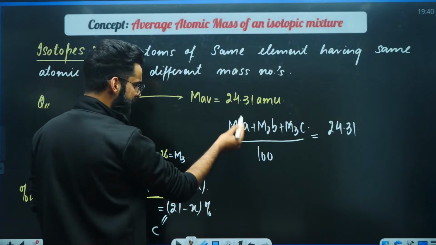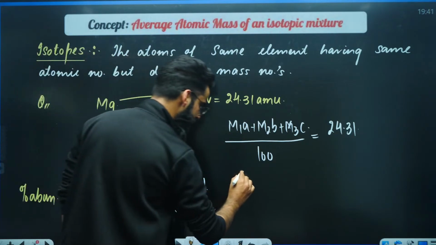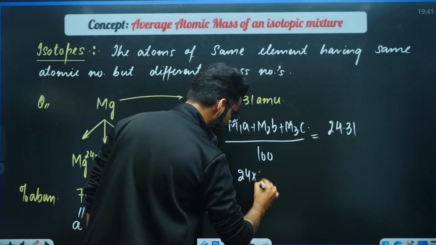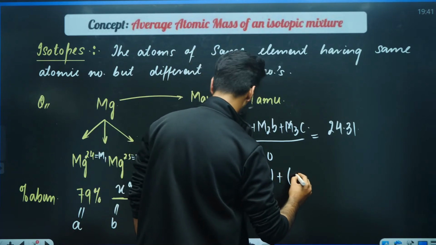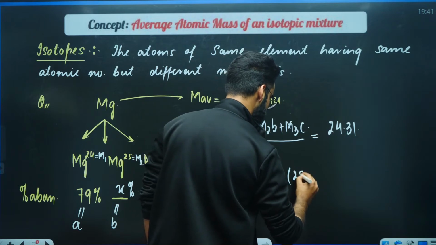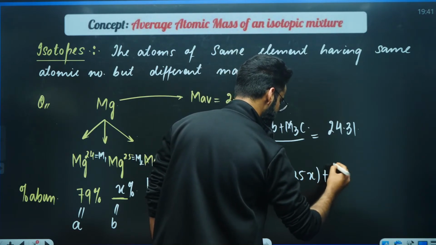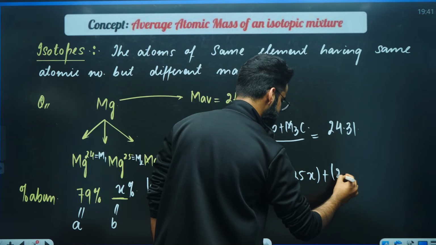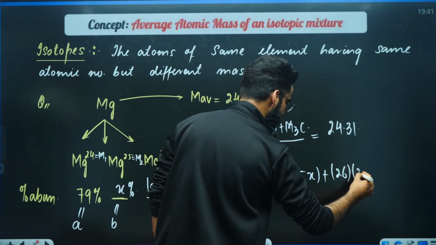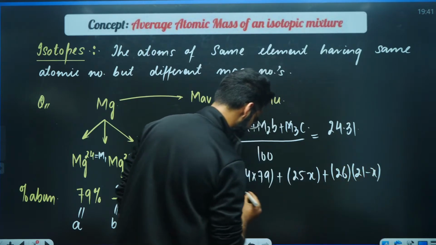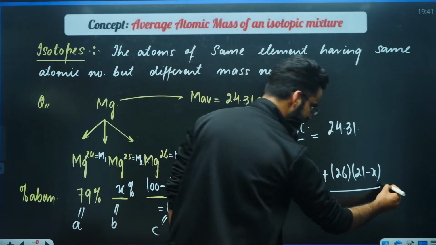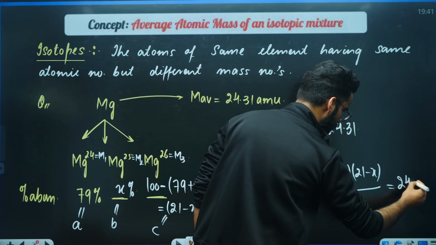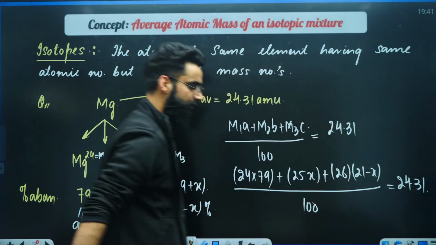Now, dear students, the M1 value is given to us as 24, the A value is 79, plus the M2 value is 25, the B value is X, the M3 value is 26, and the C value is 21 minus X, divided by A plus B plus C, which comes out to be 100, and this particular value is equal to 24.31.